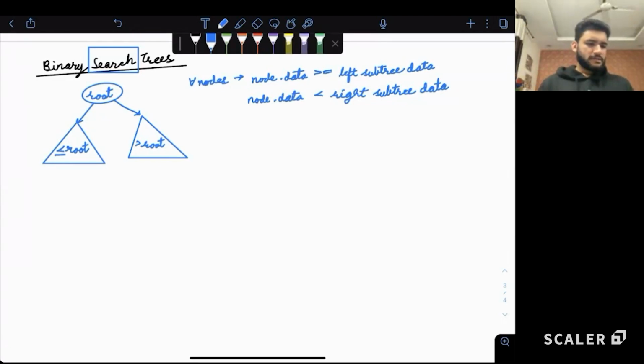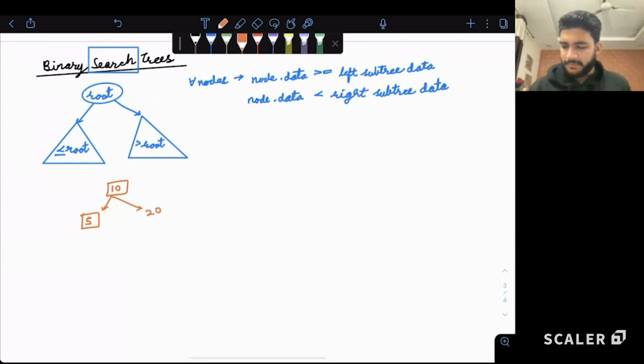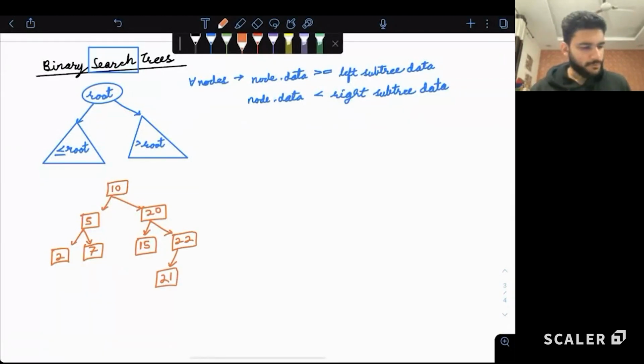So let me draw a tree. We have 10 as the current node. Left side, let's pick 5. Right side, let's pick 20. Let's pick 2. Then let's pick 7. Then let's pick 15. Let's pick 22. 21. Let's pick 6. No, let's not do the 6. Let's pick 9. And let's pick 8.